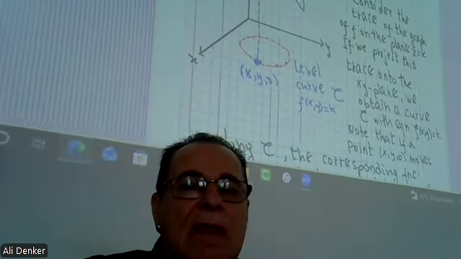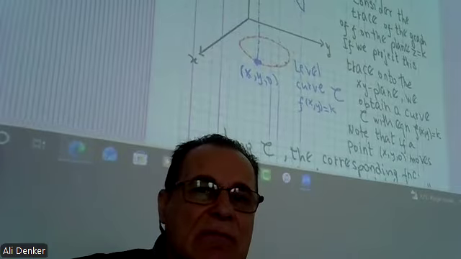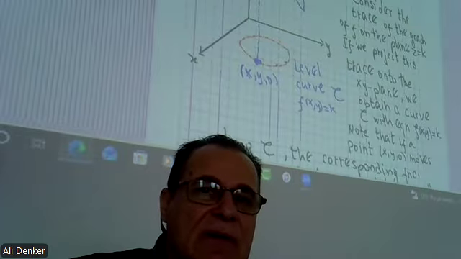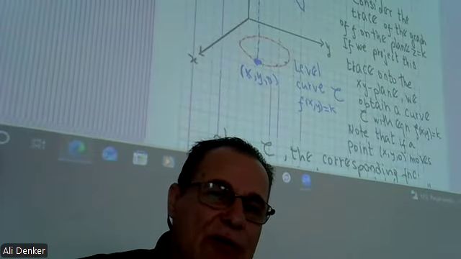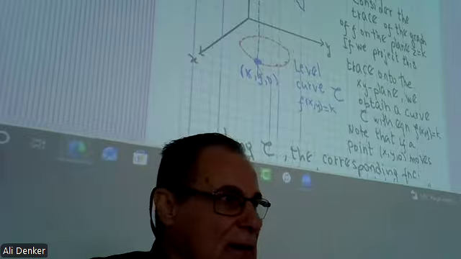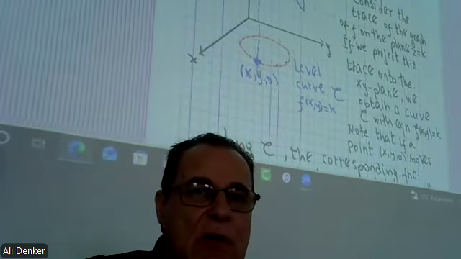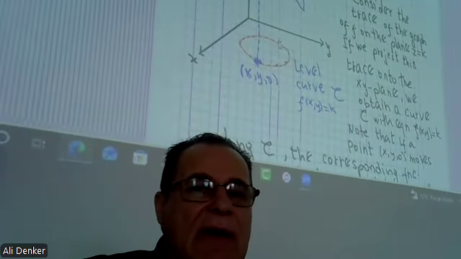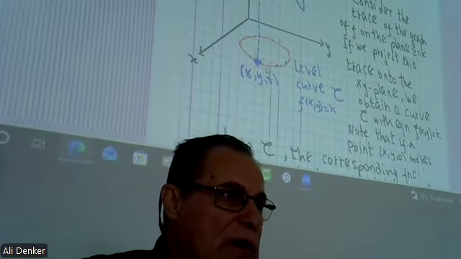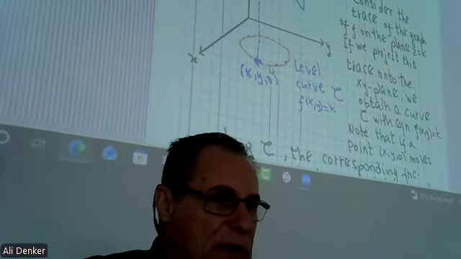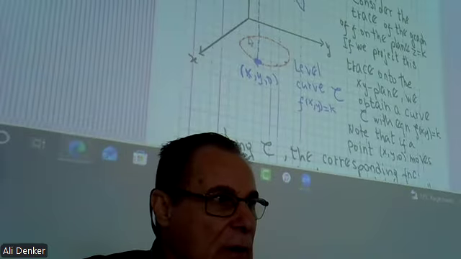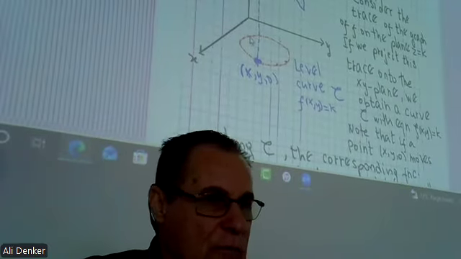And all points on the trace, when you project them to the XY plane here, you get a curve. We call this curve a level curve, okay?